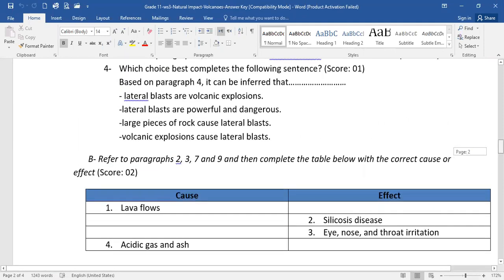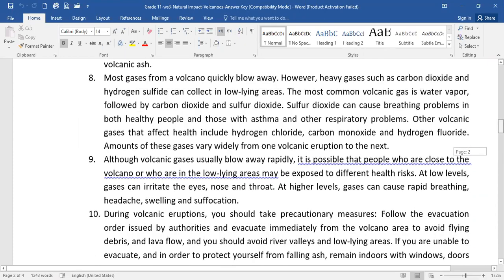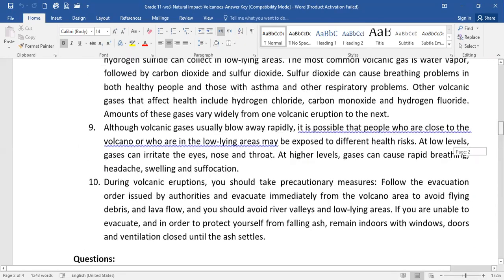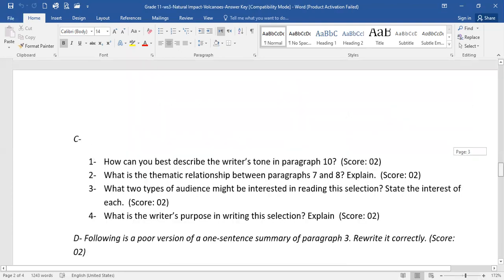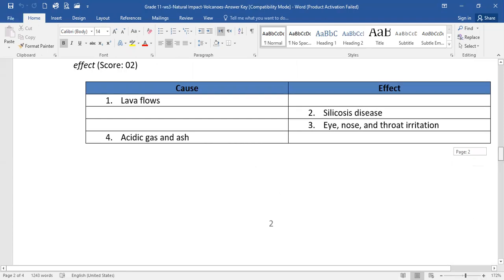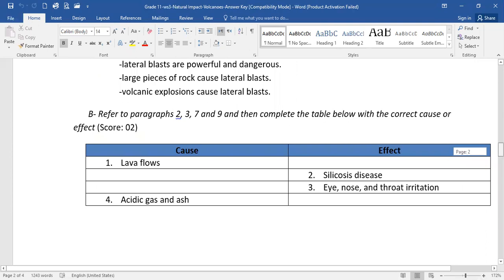What was the author talking about when he mentioned silicosis disease? Of course, he was talking about the ash, which causes irritation. And then in the elderly and young people, it causes silicosis disease. Eye, nose, and throat irritation also. When you go back to the paragraphs, it is caused by the ash that is spewed, the smoke. Acidic gas and ash, of course, those are also equally dangerous. They cause respiratory diseases, they cause eye irritation and other dangerous diseases.